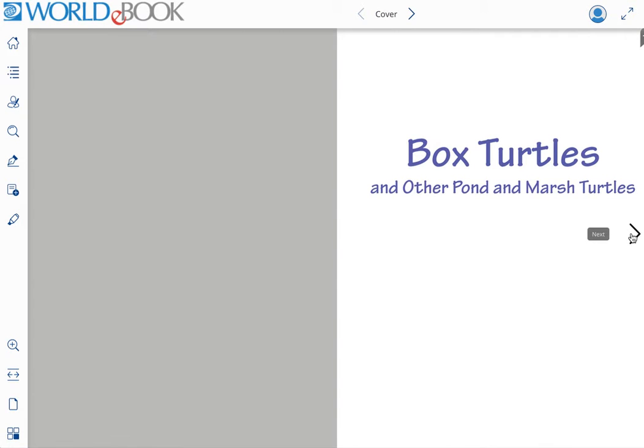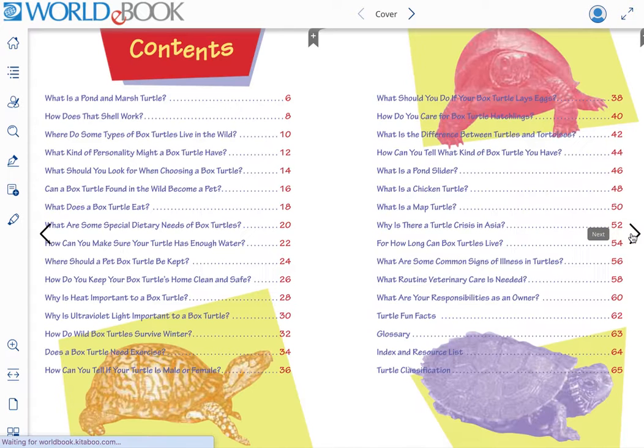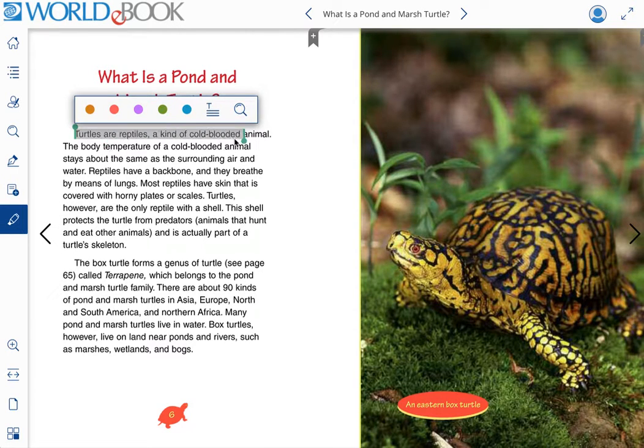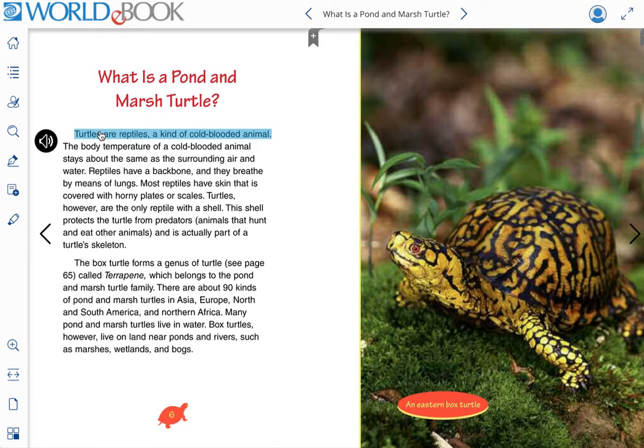When you click on a title, it's going to take you to the ebook page. And you flip through it, there's a table of contents, and then you have your book. Something that's really neat is you can also go ahead and you can highlight if you are taking notes. So I'm going to highlight "reptiles, a kind of cold-blooded animal." I'm going to put it in blue. And that's my highlight. So ebooks are fun and easy to explore. They're really supplemental information and they're a lot of fun. And of course there are some stories on there as well.